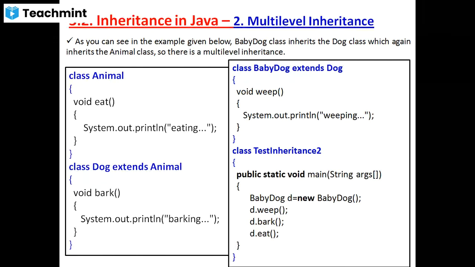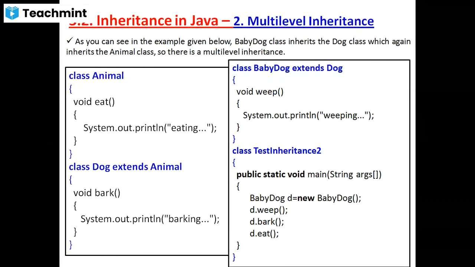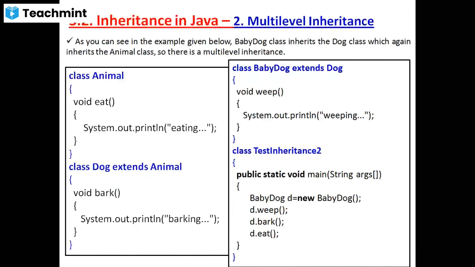The methods which are present in BabyDog, the methods which are present in the Dog class, and the methods which are present in the Animal class. Understood? The Animal class methods and Dog class methods are available in which class? BabyDog class. That's why by using the object of BabyDog class, I am going to call different methods: d.weep, d.bark, and d.eat.